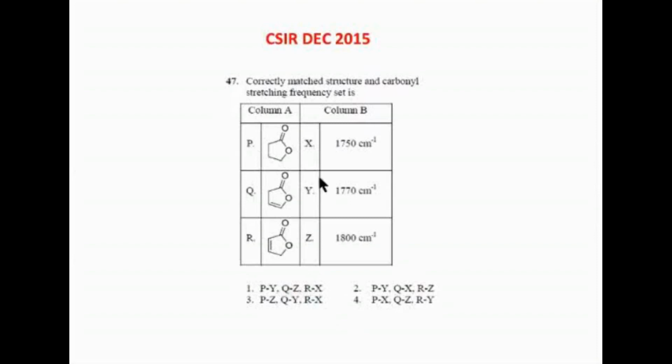So P should be in between. When I order them, Q is highest, then comes P, then comes R. So the answer is P is Y, Q is Z, and R is X. So the answer is option 1.